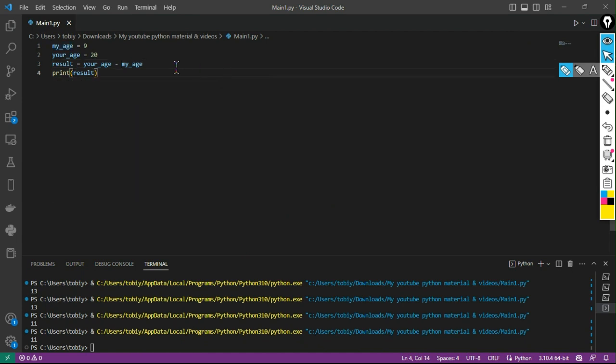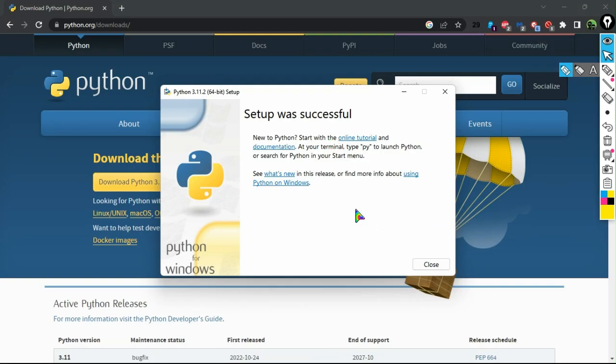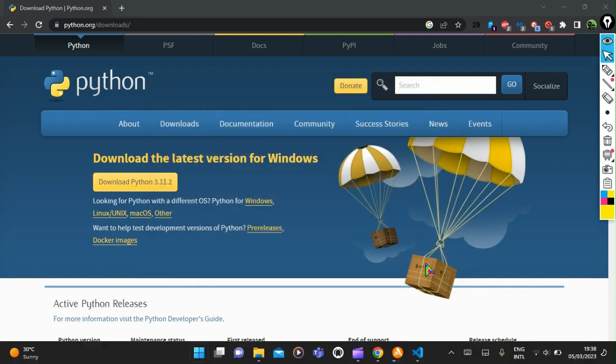See, 11. So this is what we're going to be covering for this video. In the next videos, we're going to be looking at if, elif, and other functions. I'm going to put the link below for Visual Studio Code. And so my setup was successful.